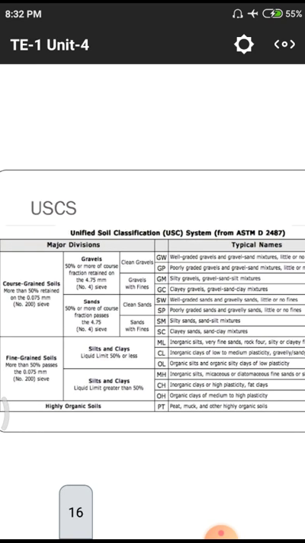There may be some quantity of organic content. In the first one there may be no organic content, but in the third one there may be organic silty soils. In the second group we have three classifications: MH, CH and OH. That means inorganic silts with a huge amount of water content, inorganic clays with high plasticity, and organic clays with medium to high plasticity.